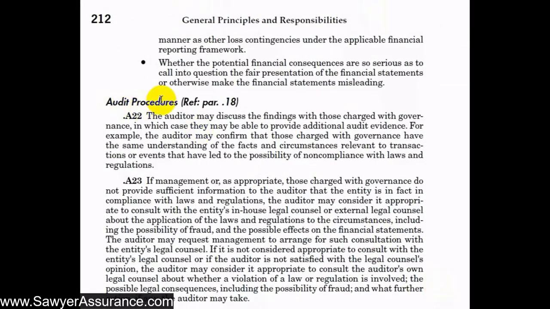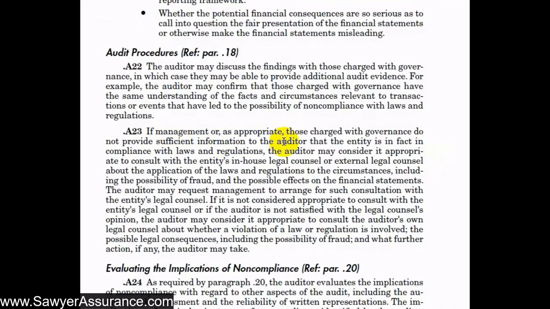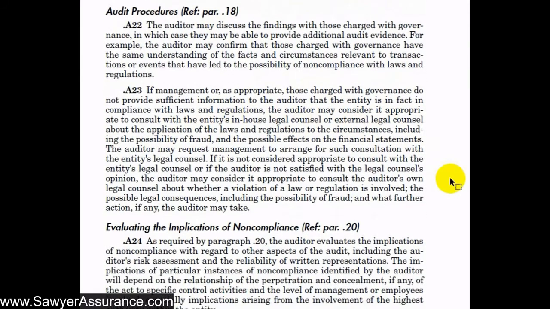And so next, we're required to discuss our findings with management or those charged with governance. By discussing with governance or management, we want to understand their side of what happened and the way they understand it to have occurred, and see if we are both seeing the same thing. If they don't provide us sufficient information to determine that the entity has in fact been in compliance with laws and regulations, then we may consider it appropriate to consult with their legal counsel about what the non-compliance issues are, including the possibility of fraud or other possible effects on the financial statements. And so in that regard, we might ask management to arrange a consultation with their legal counsel so that we can understand better about what happened.